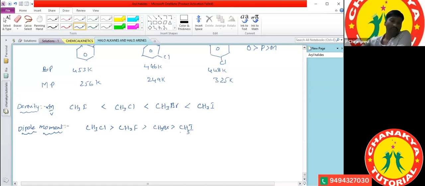Why? Smaller size means greater electron density, so that is why it is reduced here.